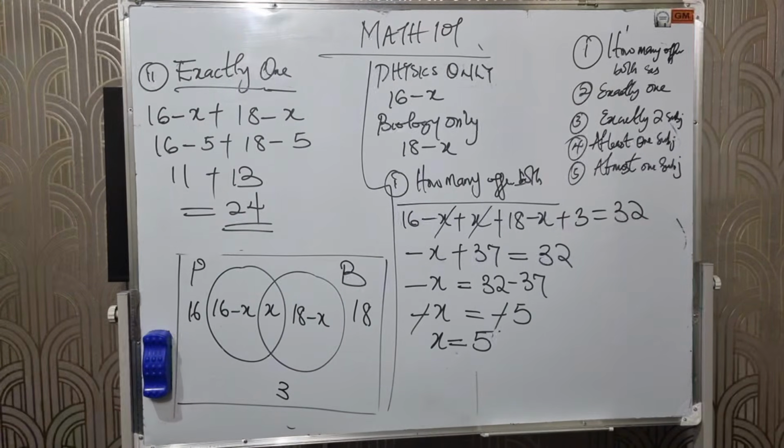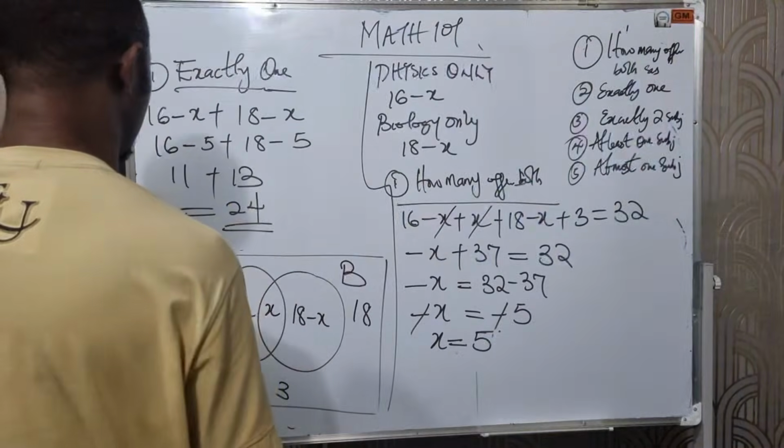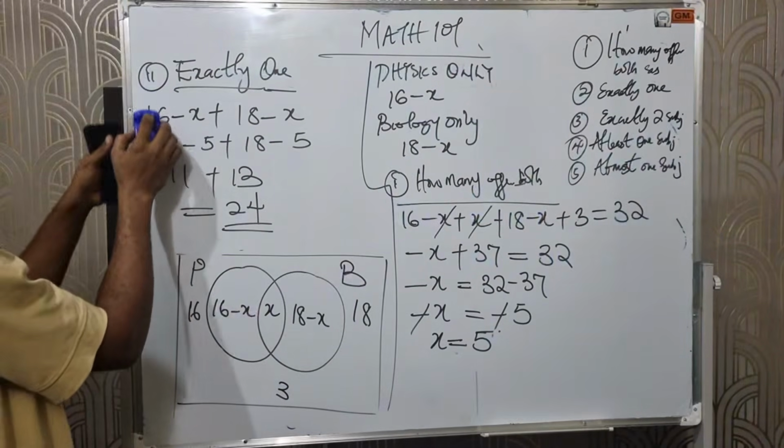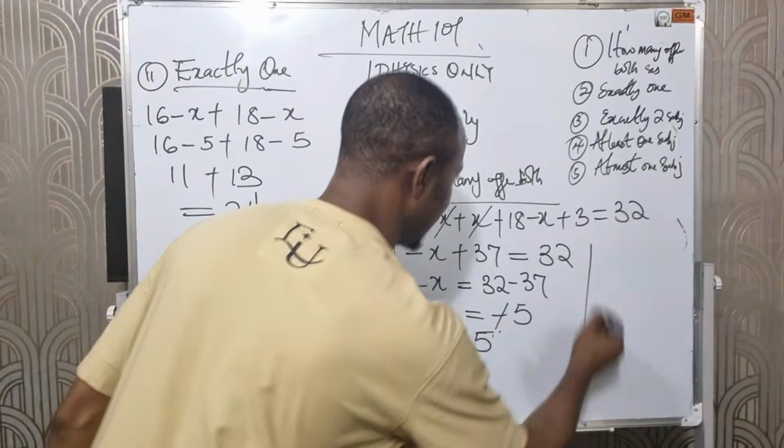24. Next question says, how many offer exactly 2? Exactly 2. I've already mentioned the answer, right? Let me just solve it here.